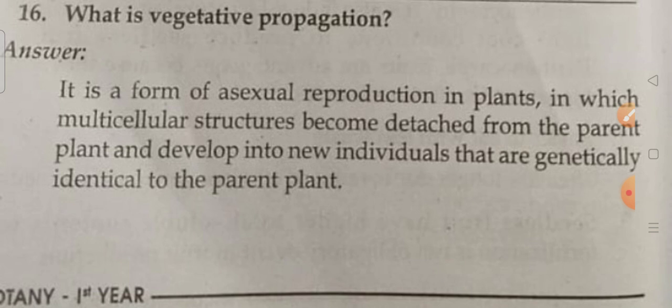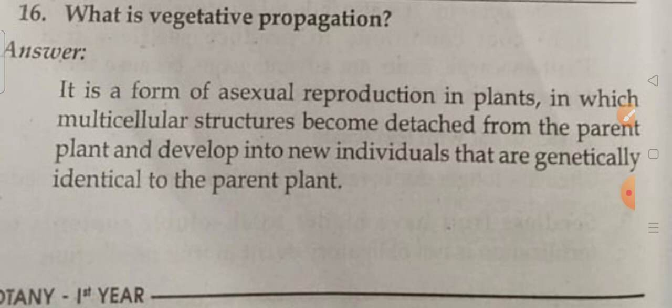It is a form of asexual reproduction in plants in which the multicellular structures become detached from the parent plant and develop into new individuals that are genetically identical to the parent plant. Okay, vegetative is asexual reproduction. Sexual is nothing but having a connection between two, but here there is no sexual reproduction. Vegetative propagation is also called asexual reproduction. Okay, here what will happen? The multicellular structures become detached from the parent. No attachment. Attachment opposite is detachment.